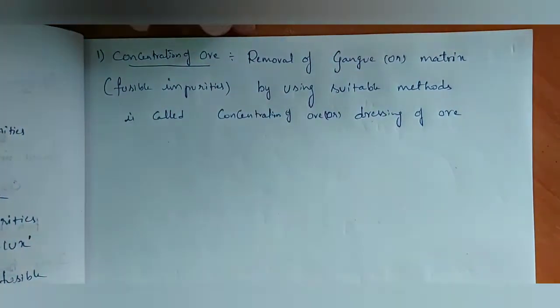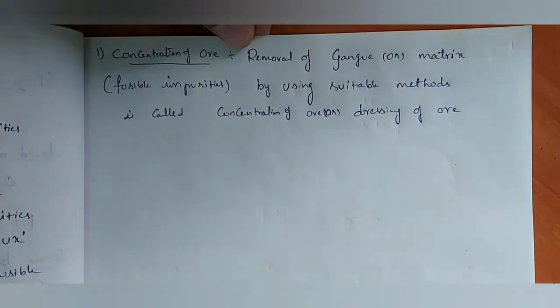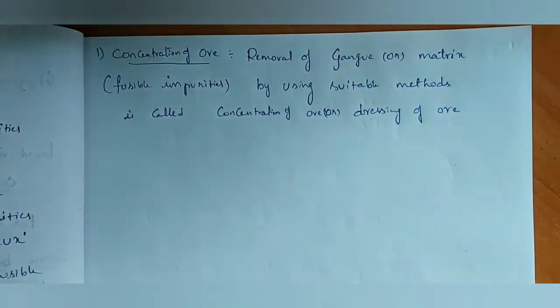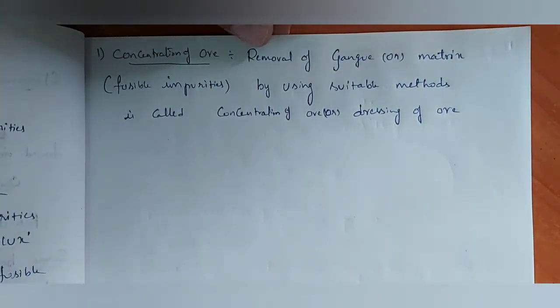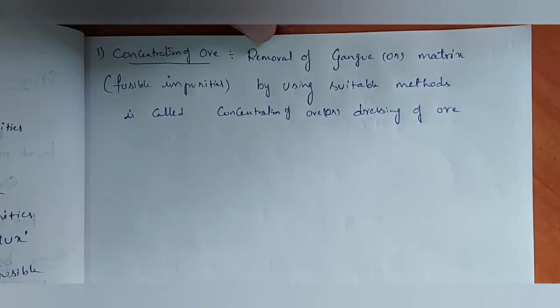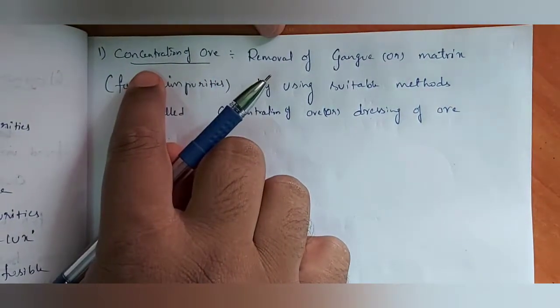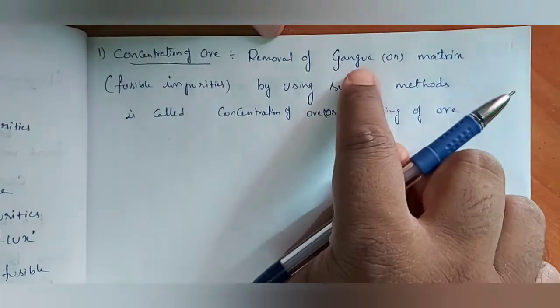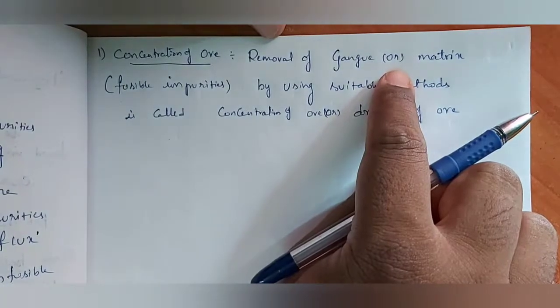After getting the ore, that ore contains two types of impurities: fusible impurities and infusible impurities. In concentration of ore, first we will see removal of fusible impurities, after that removal of infusible impurities.